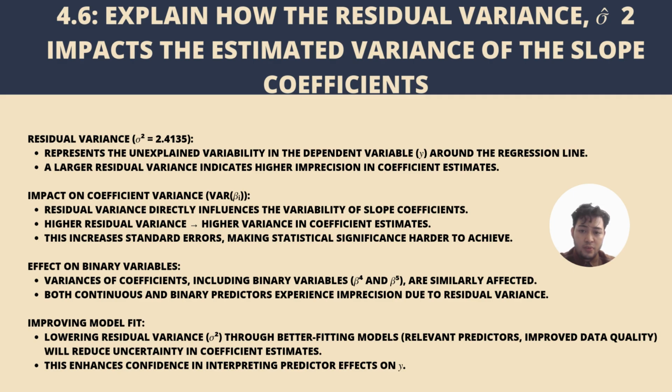This variance represents the spread of the dependent variable around the regression line and is related to the values of the predictors. The larger the residual variance, the higher the uncertainty in the slope coefficients, making it harder to achieve statistical significance. In this model, the residual variance affects all coefficients, including binary variables, in a consistent way, contributing to imprecision. The practical implication is that by reducing residual variance through a better fitting model, such as adding relevant predictors or improving data quality, we can achieve more reliable coefficient estimates, which would lead to clearer interpretation of the model.